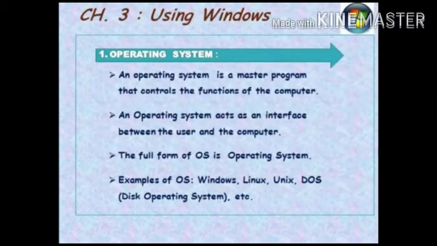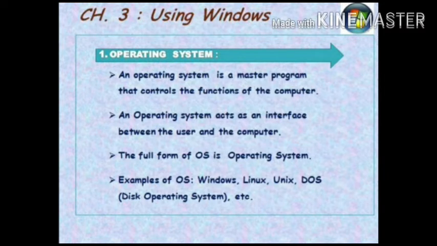Dear students, let us learn about an operating system. Tell me, children, who takes care of all the household jobs at your home? Yes, you have guessed it right. Your parent looks after all the household work in such a manner that you don't have to worry about them.